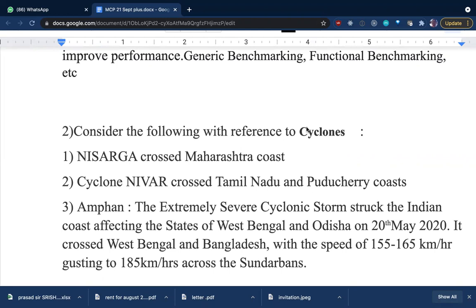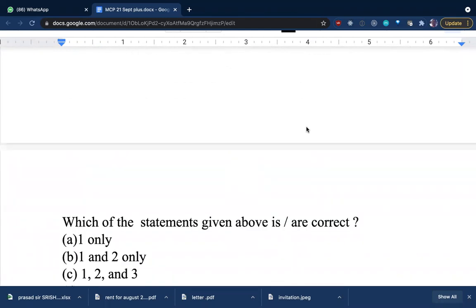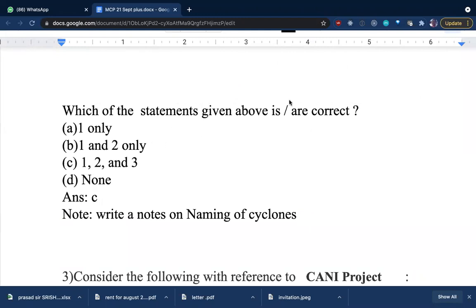To review all this, the meteorological department, with all the countries from our continent together, give these names. That is how they are named. So you can note down that all three points are correct.